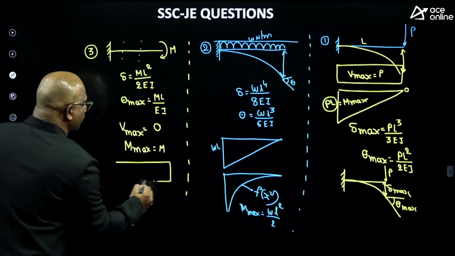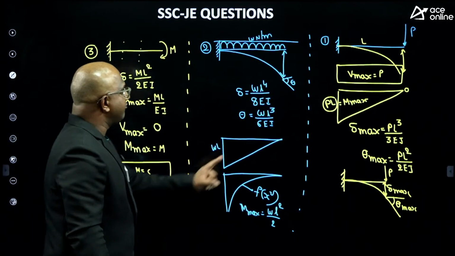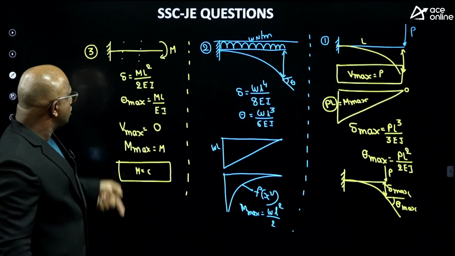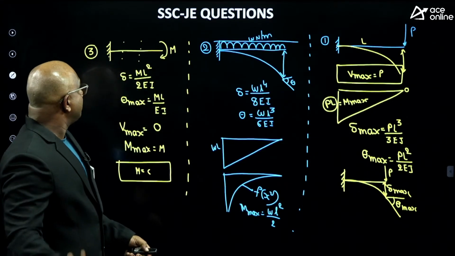This is a typical shear force diagram. Everywhere M is constant. That equals M itself. These three formulas, especially maximum deflection, maximum slope, V max and M max, one question will be coming, guys. The story is not over.